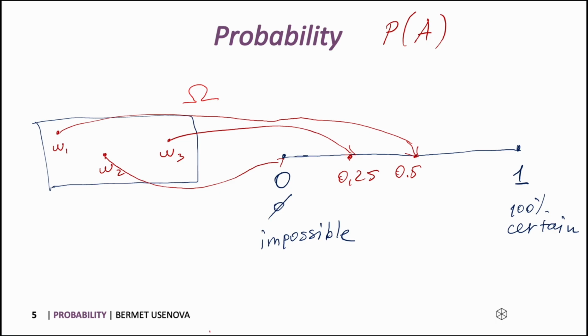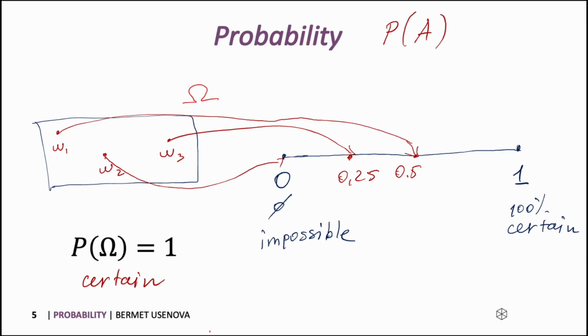If you look at this picture, we can see that if an event is certain, the probability is equal to 1. For example, we can say the event is getting any number larger than 0 while throwing a dice. So when throwing a dice, we can say for 100% that we are fulfilling this event. This event is certain. No matter how many times we throw a dice, we're going to get a number which is larger than 0.